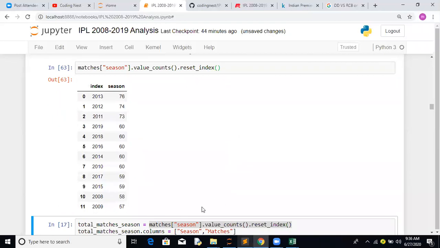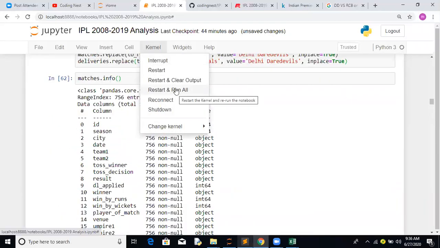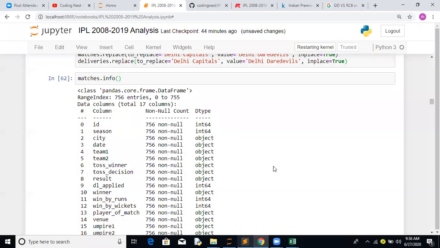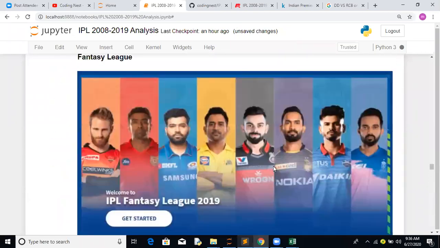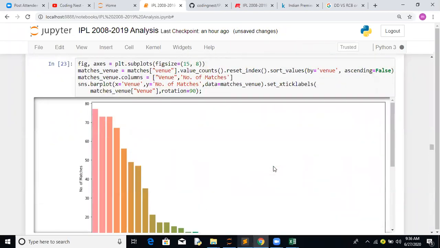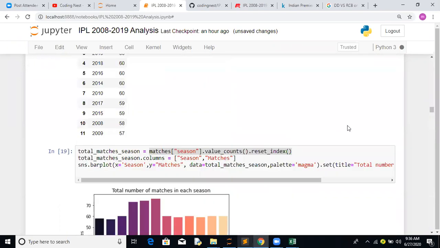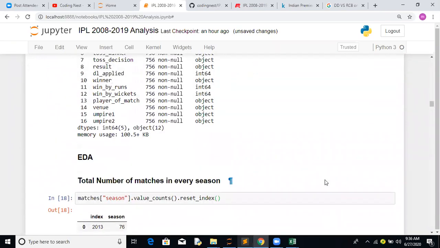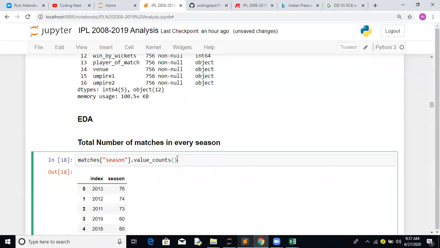Actually, I have executed this, but let me see this other part. So matches season dot value counts.